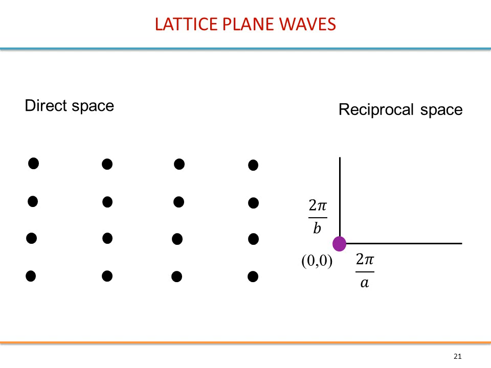We call it space because it's a set of points, like the direct lattice, which we sometimes call direct space. So these are the points in the direct space, and we are going to look at a few points in the reciprocal space. So we define the origin here at 0.